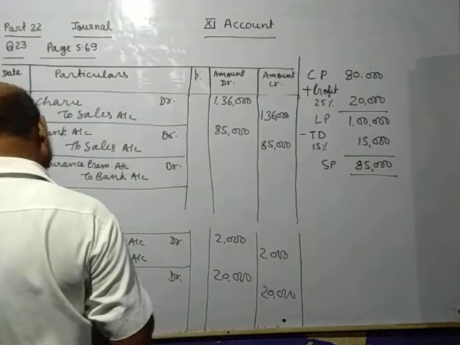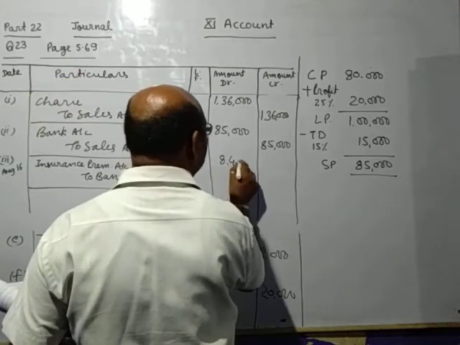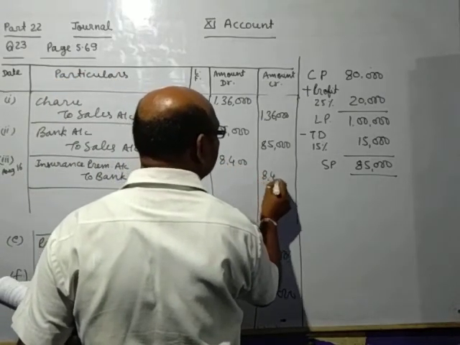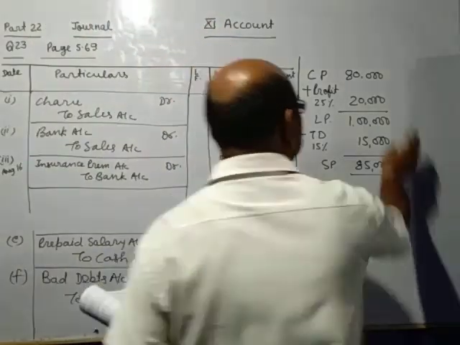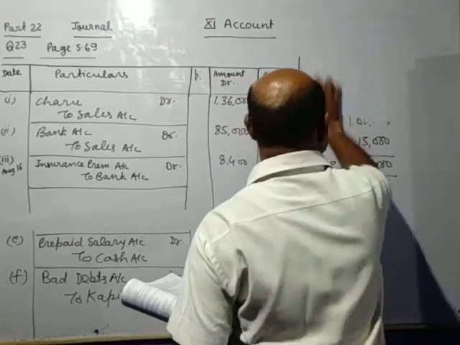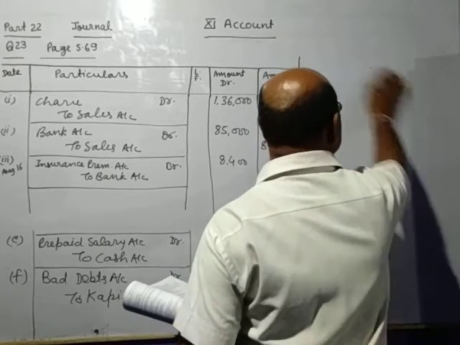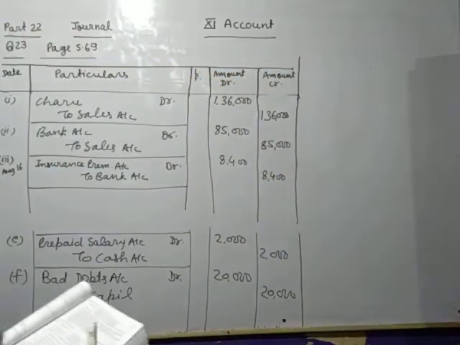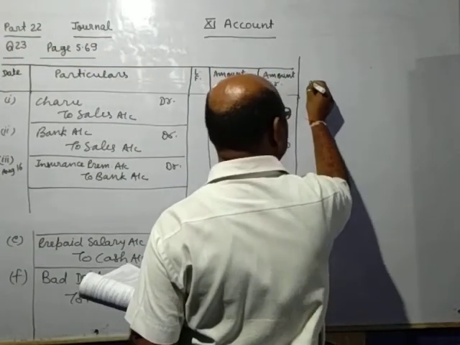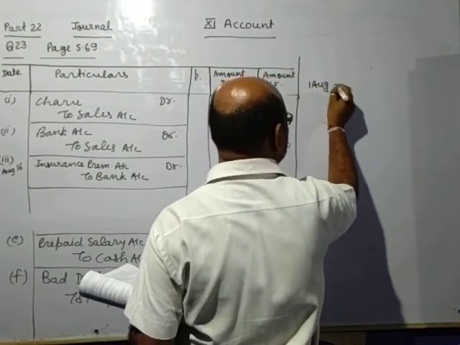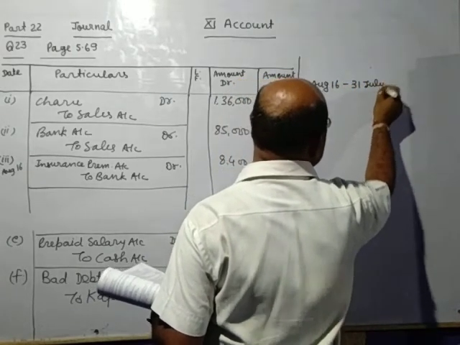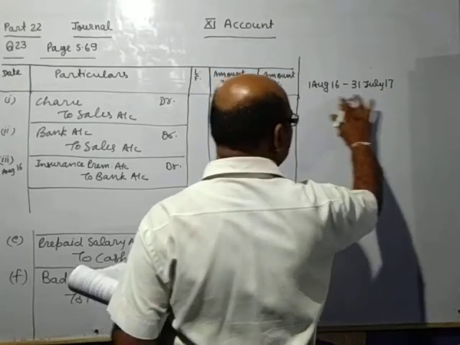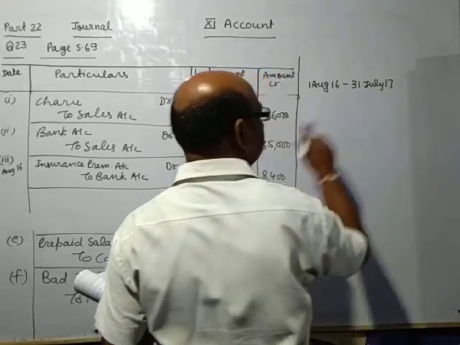You have made the payment 8,400. This payment you have made on 1 August and you have made the payment for 1 year. Now means from 1st August 16 to 31st July 17. This is the period of 1 year.